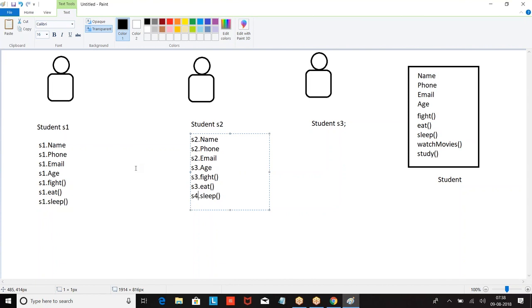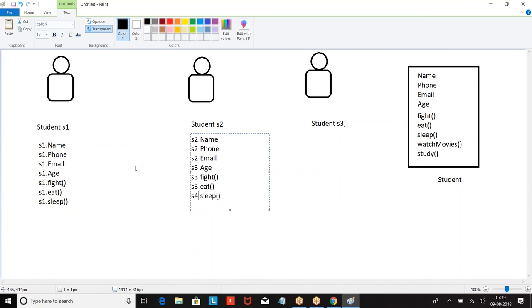Right. Now, when you have the same category of data used multiple times, and the same set of actions are performed by multiple people, then instead of defining them separately, we can define them like a template. What is the name of the template? Class. So a class is a user-defined template which contains data members and methods.